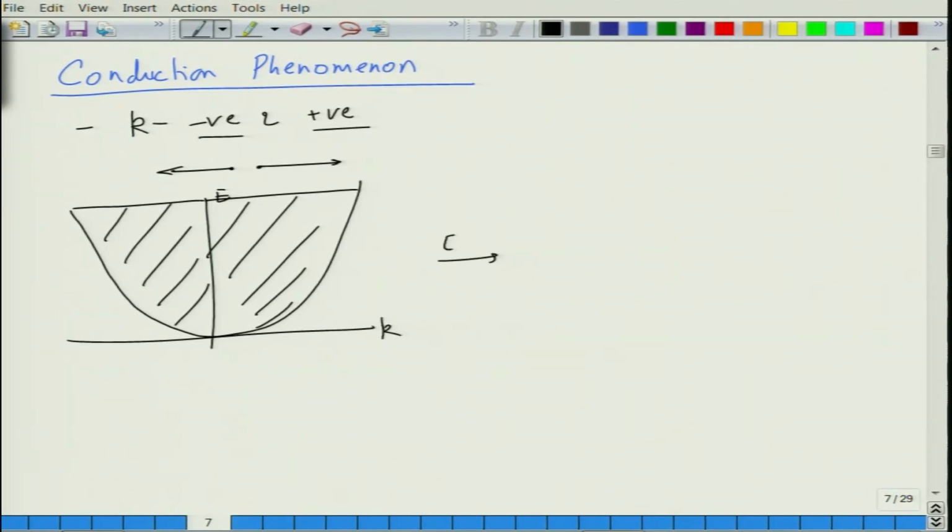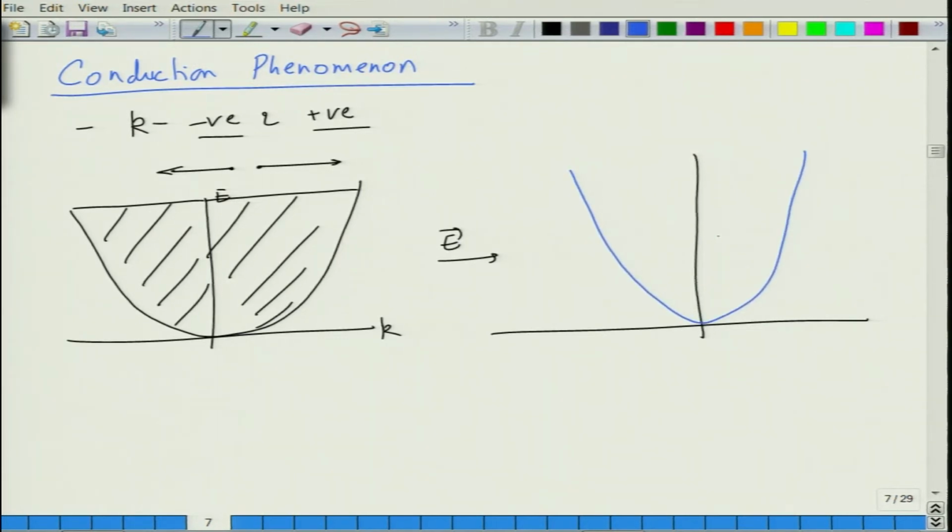When you bias the material, when you apply an electric field, this is your potential energy well. Let us say the electric field vector points in this direction, from positive to negative. You can see that electrons which move to the positive end of the applied field acquire extra velocity.